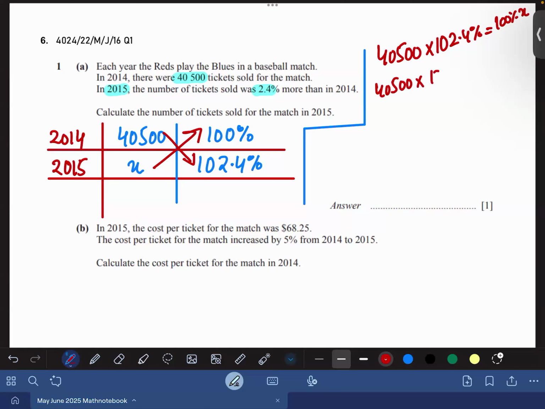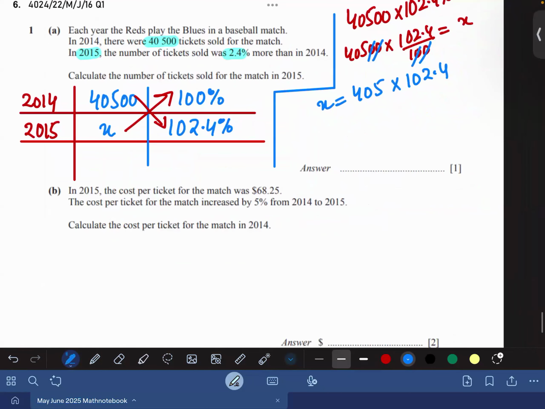40,500 multiplied by 102.4, I can write 102.4% as 102.4 divided by 100. Yes or no? So beta, I can cancel these two zeros here. So x is equal to 405 times 102.4. Agree or not? Now the game is multiplication of the decimals. How to multiply the decimals?